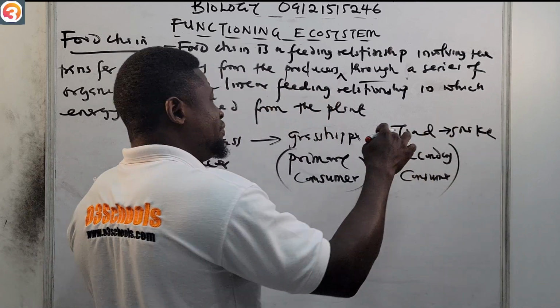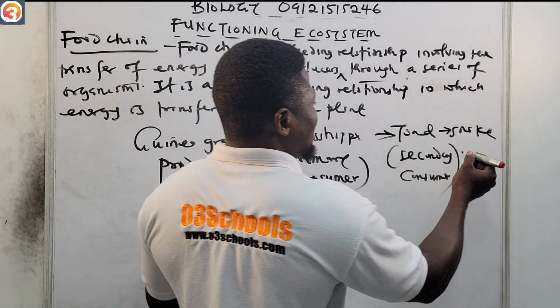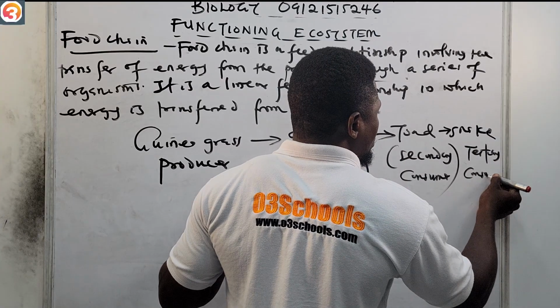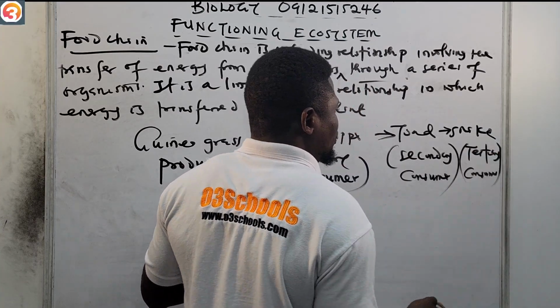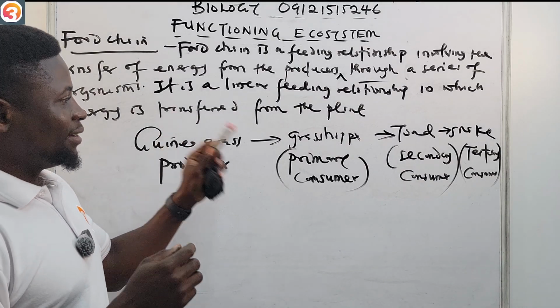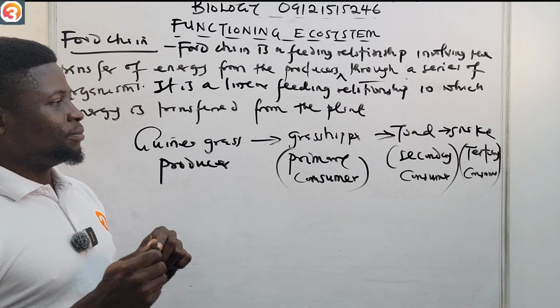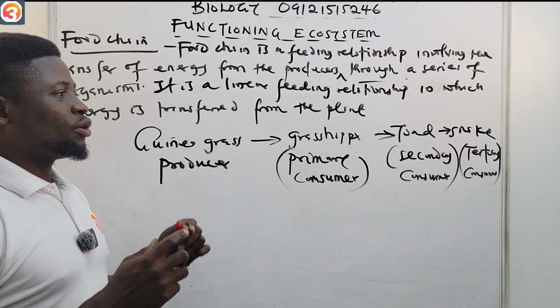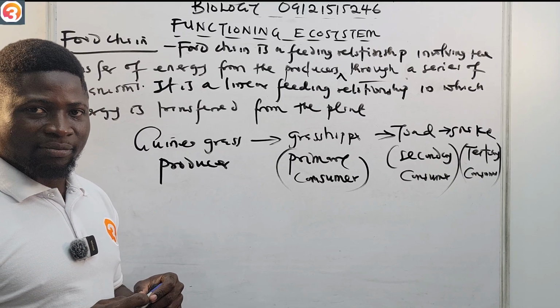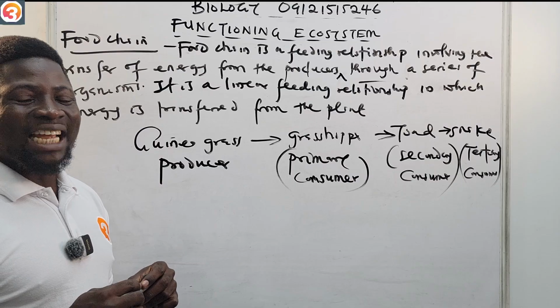Because the snake feeds on the toad, the snake becomes the tertiary consumer. Please take note of that. So the guinea grass is the producer, the grasshopper is the primary consumer, the toad is the secondary consumer, the snake is the tertiary consumer.